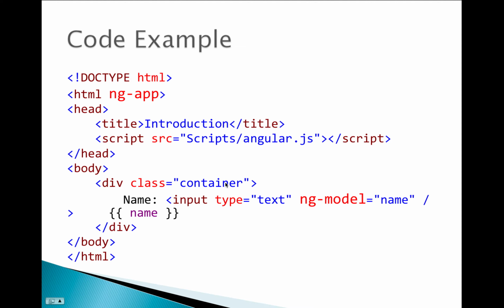So before I start explaining the code example, we need to know about the AngularJS file. To build an AngularJS application, we need an AngularJS file. We can get it from the angularjs.org website, and that is the official website of AngularJS. So let's look at it.